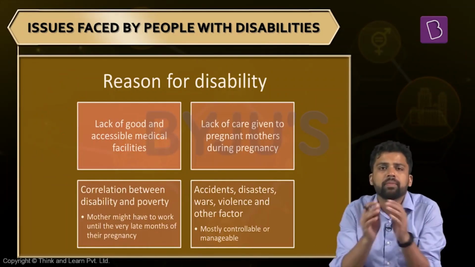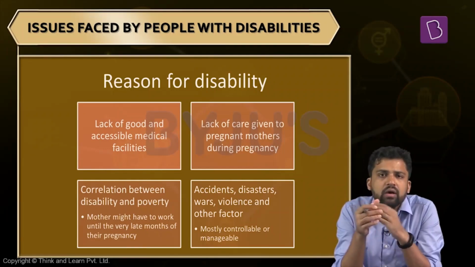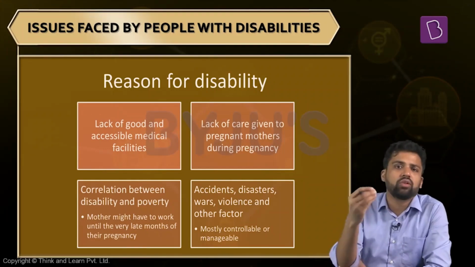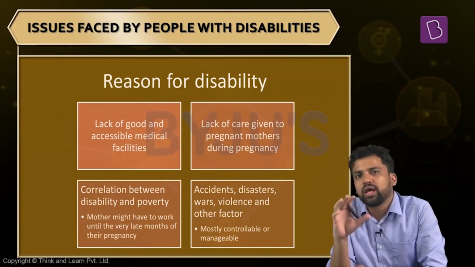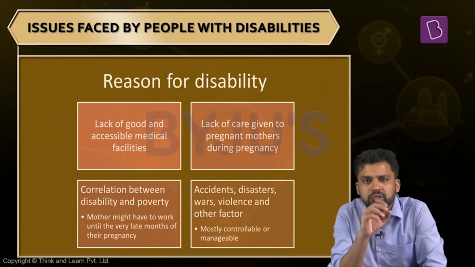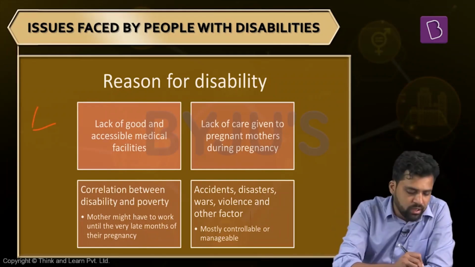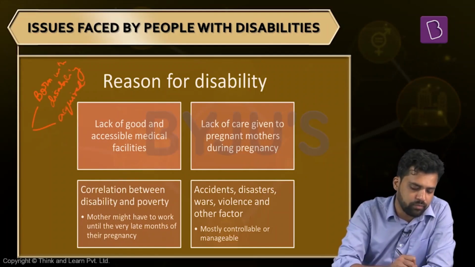Now, the next question you can have in mind is, is disability something which can be controlled, or is it completely on the basis of luck? If you are fortunate enough, then you will not have any form of disability, you will not have any form of impairment. So to analyze this thing, just think along these dimensions. Disability can be of two types. One is an individual can be born with some disability, or the other is it has been acquired during one's life. Two types of disabilities primarily.